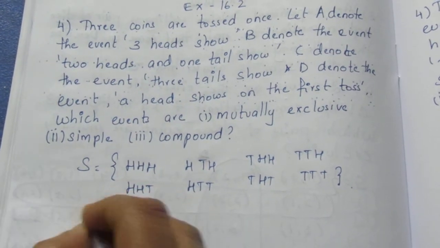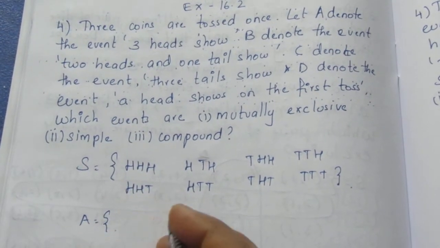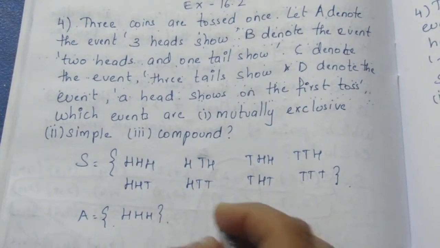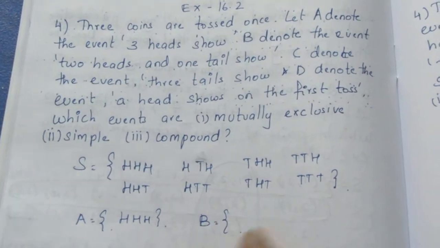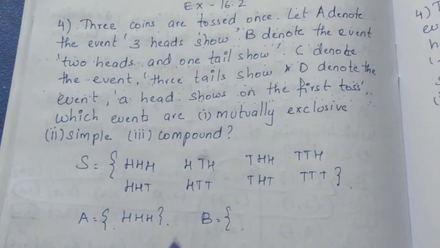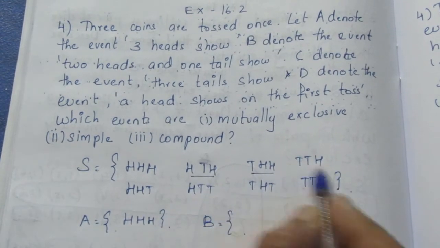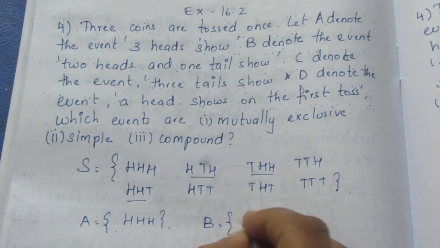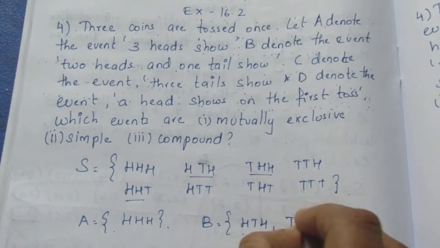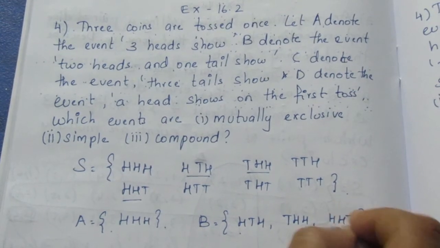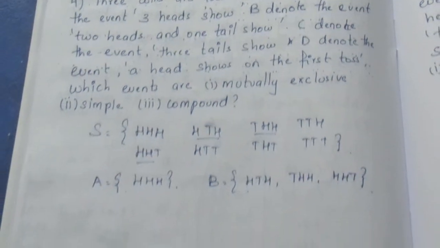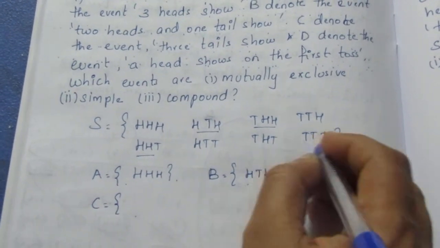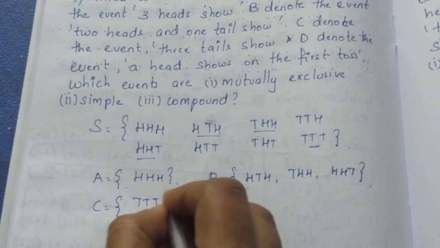Let me write A next. A denotes the event 3 heads show. Here 3 heads show is HHH. So I have written A. For B, B denotes the event 2 heads and 1 tail show. 2 heads and 1 tail. That's all. So HTH, THH, HHT. Now C denotes the event 3 tails show. So this is the C.